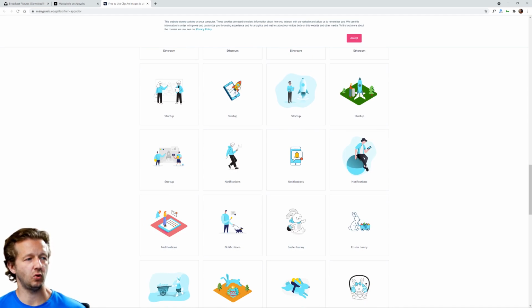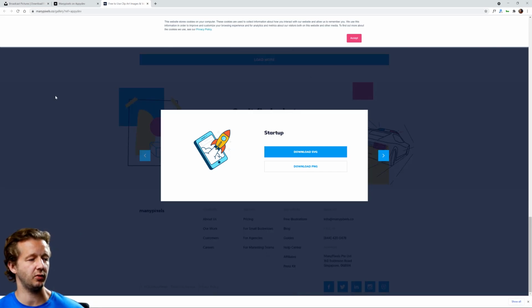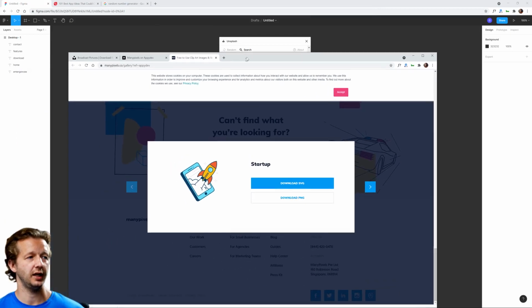This one's actually kind of cool. This little kind of like a spaceship coming out of a phone. Of course, it's playful, it's whimsical, and you could, along with the right headline, make this relevant to what we're trying to do. Like we're trying to send a rapid message out by clicking a button, and something has to do with an emergency. So let's just download the SVG and see how we can possibly integrate this into our